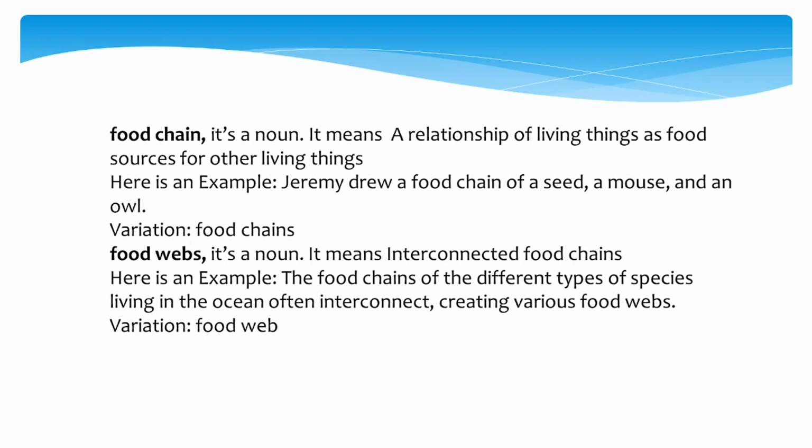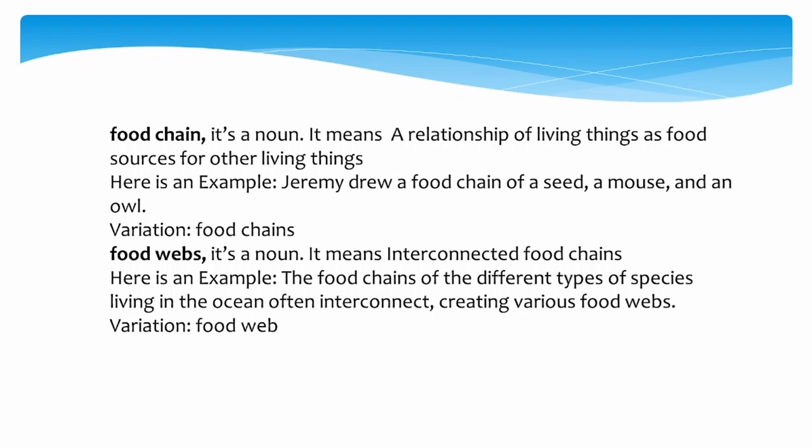Food chain, it's a noun. It means a relationship of living things as food sources for other living things. Here is an example. Jeremy drew a food chain of a seed, a mouse, and an owl. Variation, food chains.